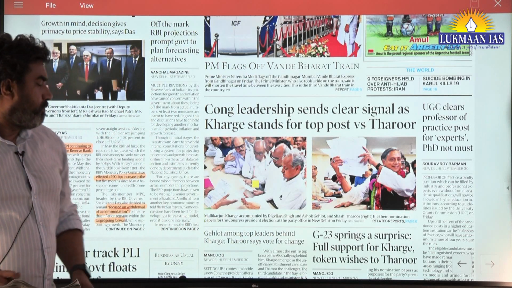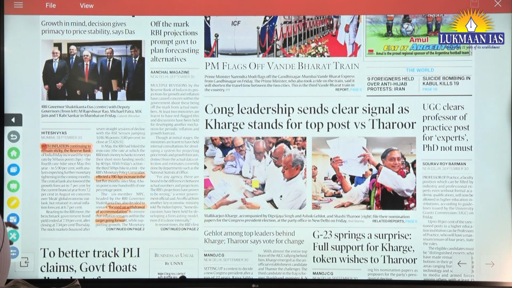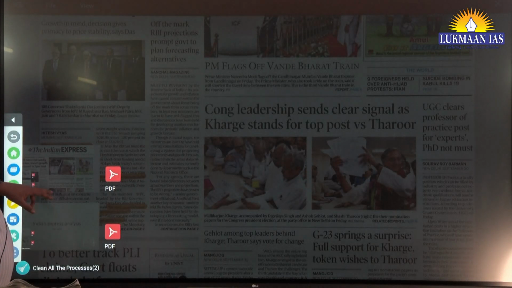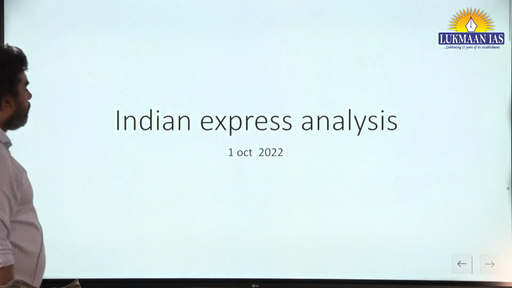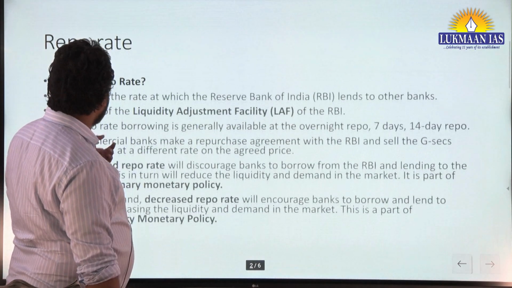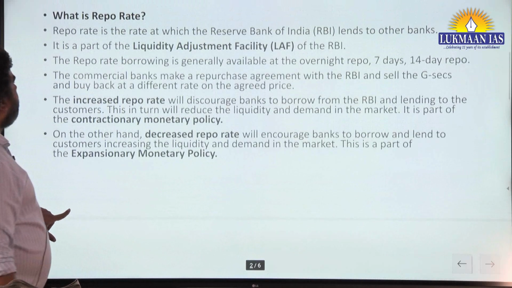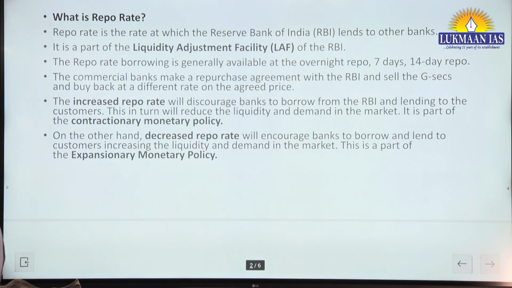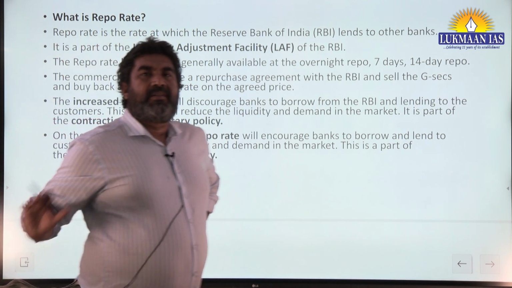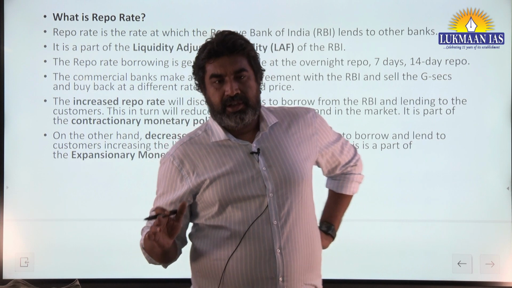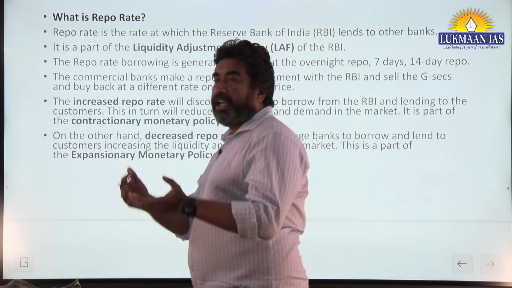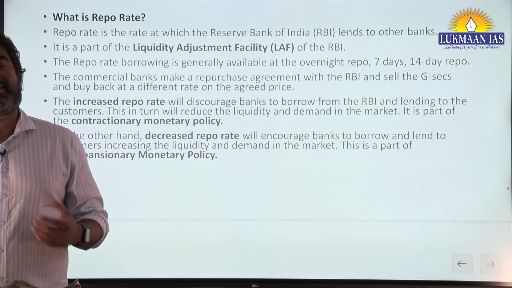I presume everybody knows what repo rate is, but for the initiators, repo rate is the rate at which RBI lends to other banks. The purpose is to infuse liquidity or to soak liquidity.